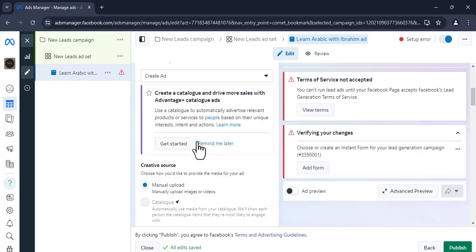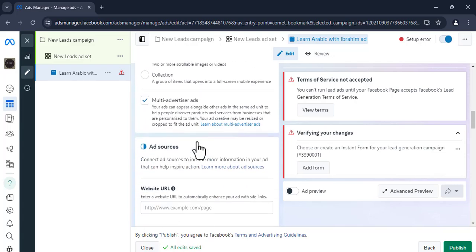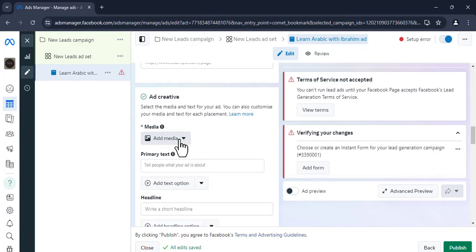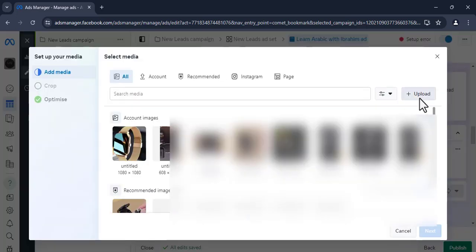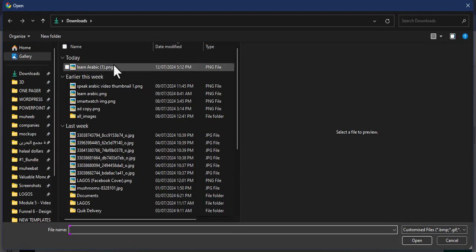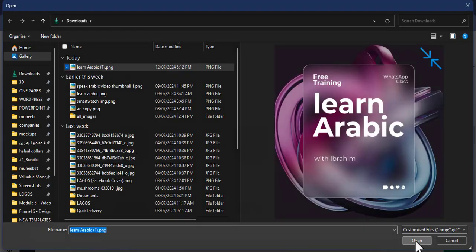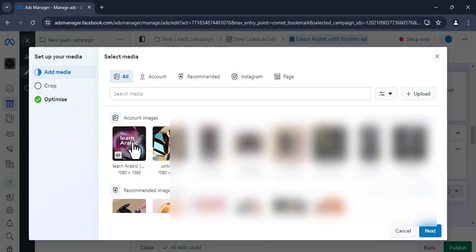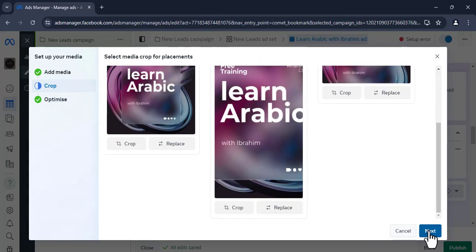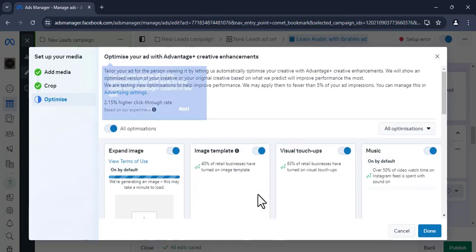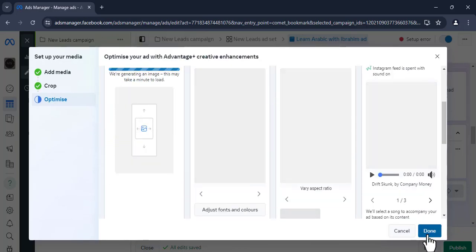Thereafter, I'm going to come down again and select the image I want to use under add media. I'll click on it and click on add image. I'll click on upload, I'll click on it, and I'll click on next. And I'm going to click on next. And I'm going to click on done.